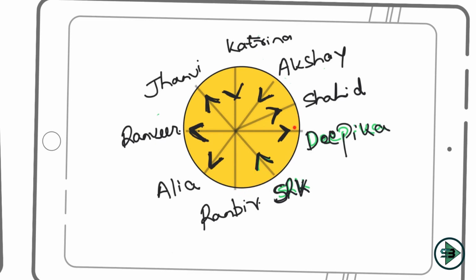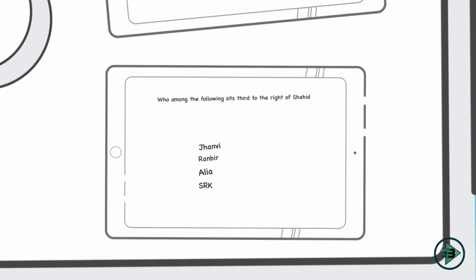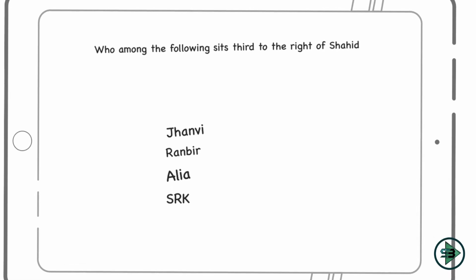So third to the right of Shahid is Ranveer, and that should be my answer. If this is A, this would be B, C and then D, so my answer would be option B. So Ranveer sits third to the right of Shahid.